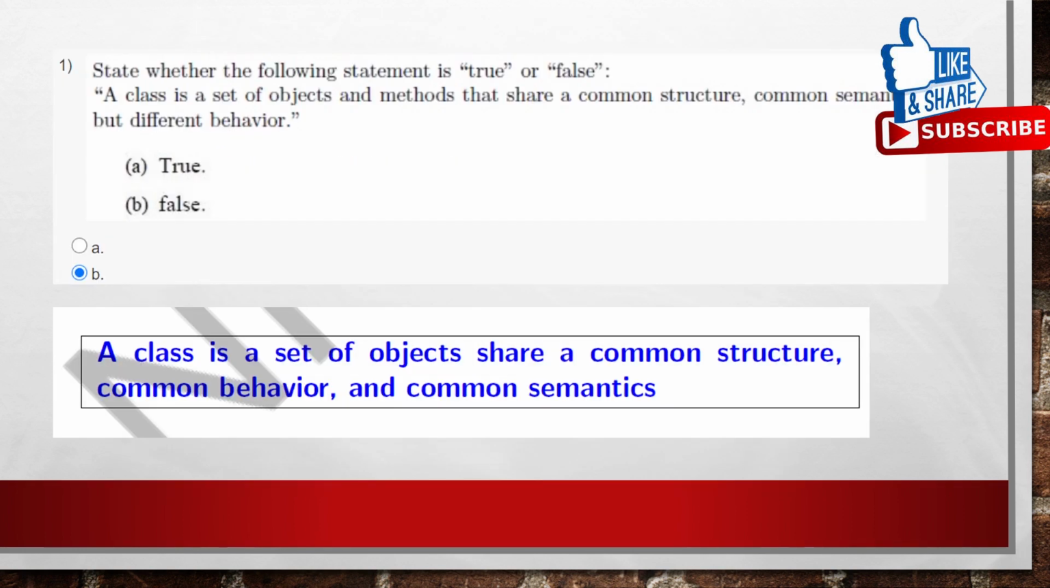Coming to the assignment, first question: state whether the following statement is true or false. A class is a set of objects and methods that share a common structure, common semantics, but different behavior. True or false? We know that a class is a set of objects that share a common structure, common behavior and common semantics. Here it is showing different behavior, so the option is false.